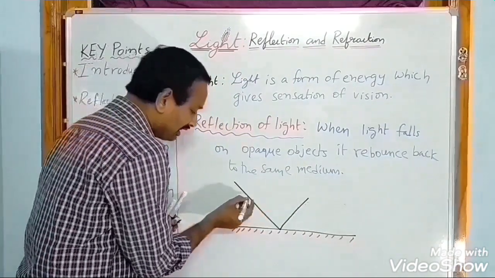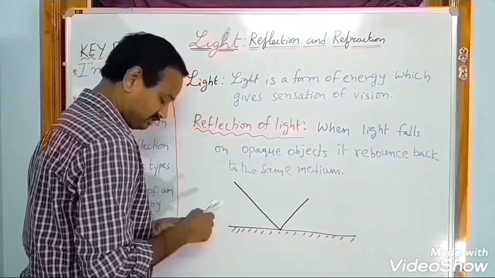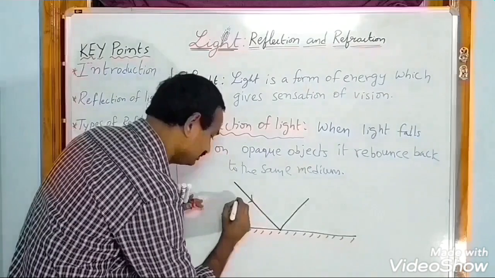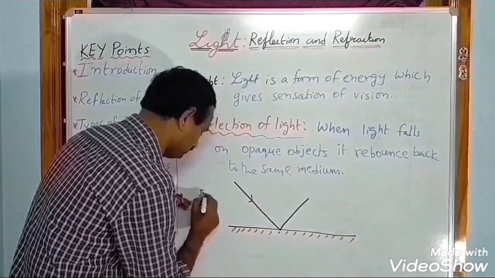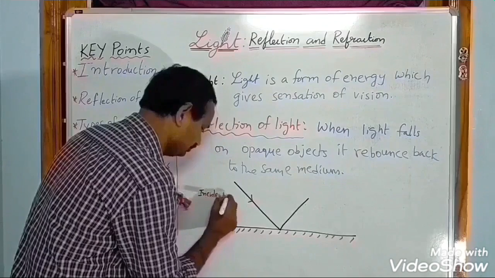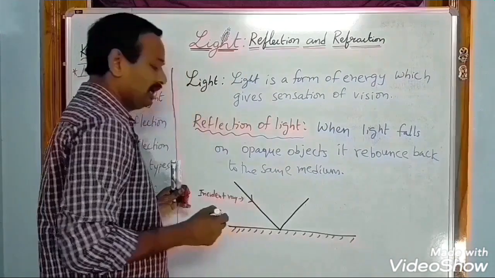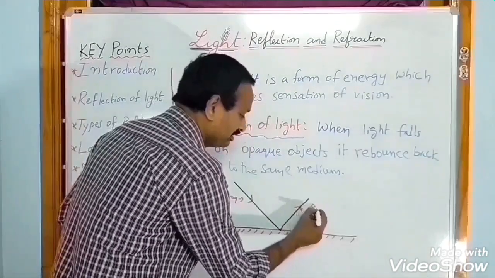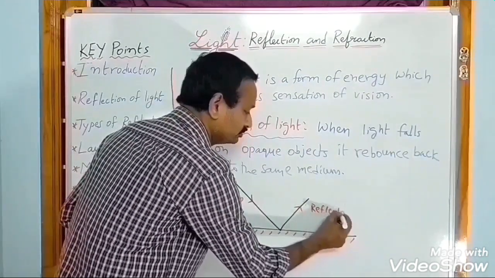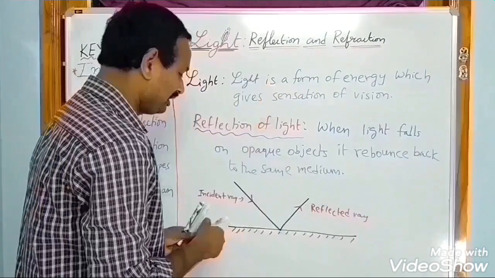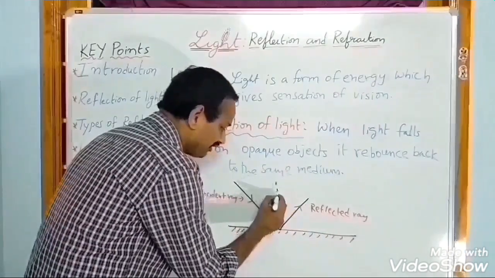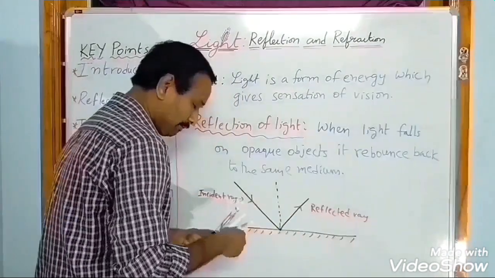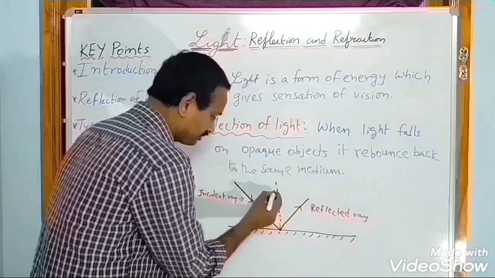Here, the ray which hits the surface is called the incident ray. And the ray which reflects back to the same medium is the reflected ray. The normal is the line perpendicular to the reflecting surface at the point of incidence.